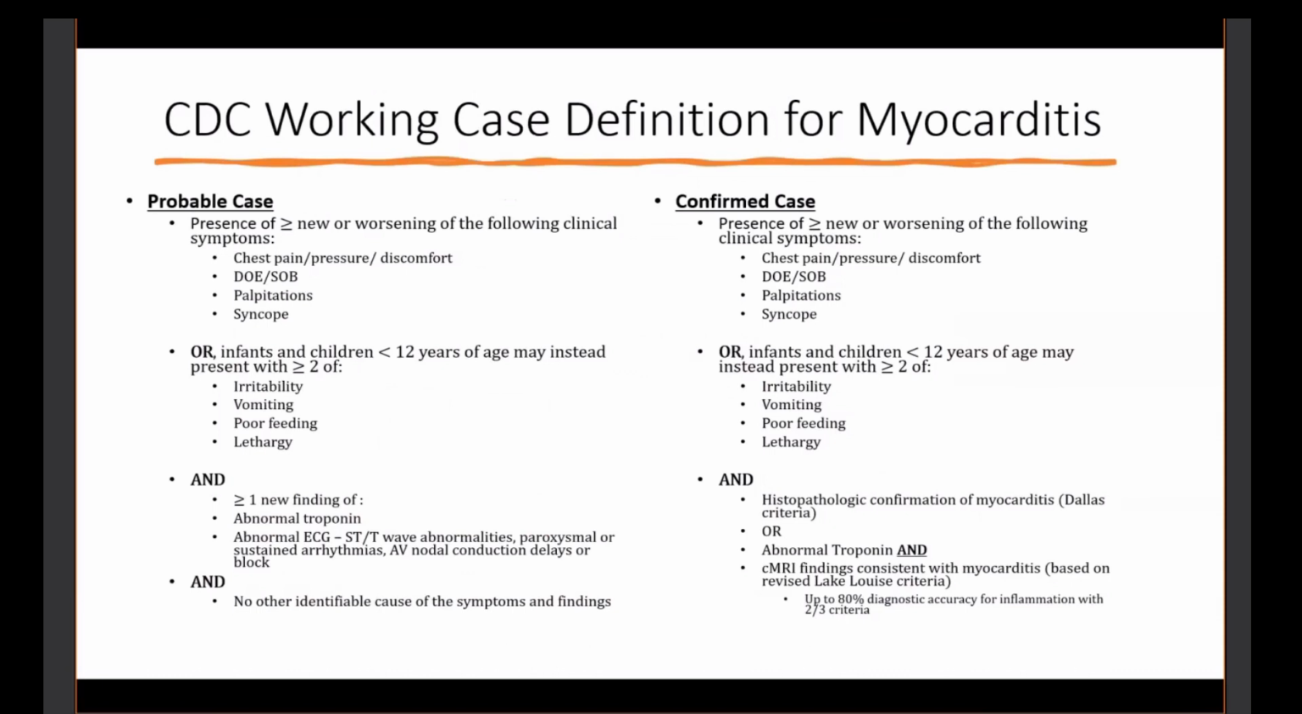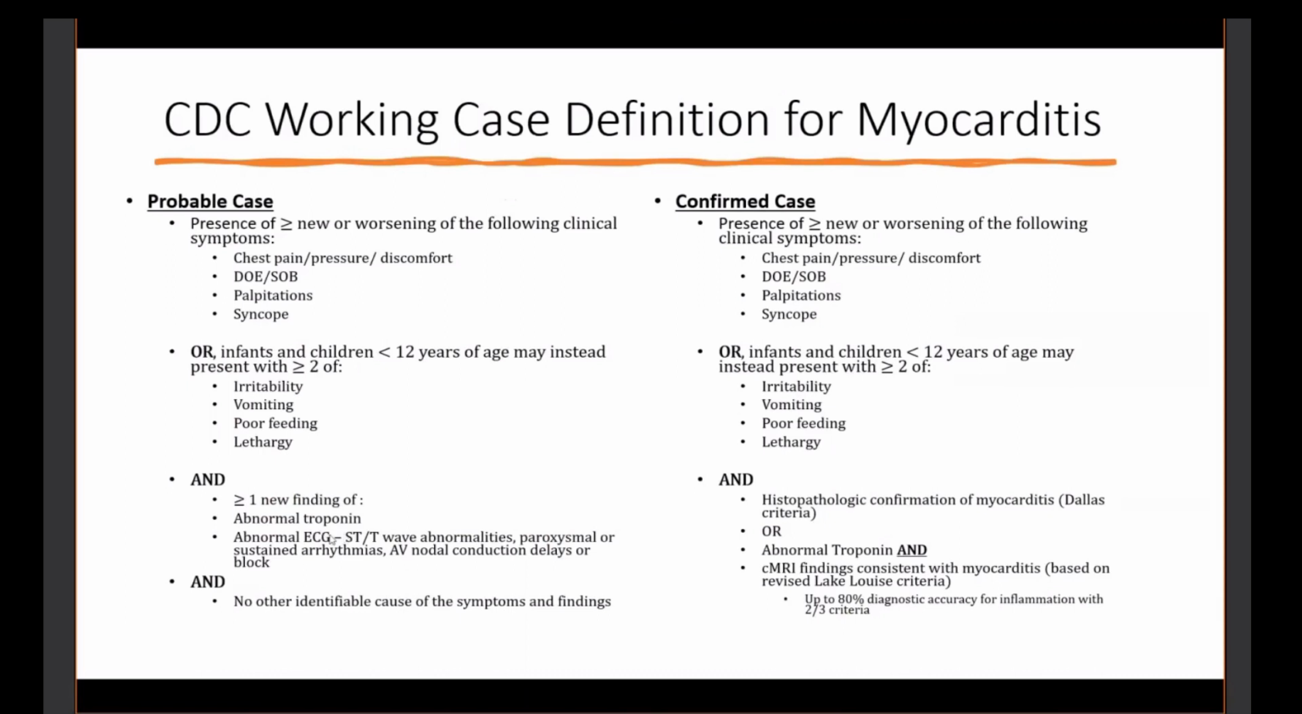So in our probable cases and confirmed cases, we need to have 1 or more new or worsening clinical symptoms as listed here, age appropriate, in kids less than 12 with irritability, vomiting, poor feeding, and lethargy. And then in the probable case, an abnormal elevated troponin, abnormal ECG and ST changes. Also on here, that I didn't list, is abnormal function or wall motion abnormalities on echo, and CMRI findings consistent with myocarditis should be in this list. And that's in the setting of no other identifiable cause of the symptoms.